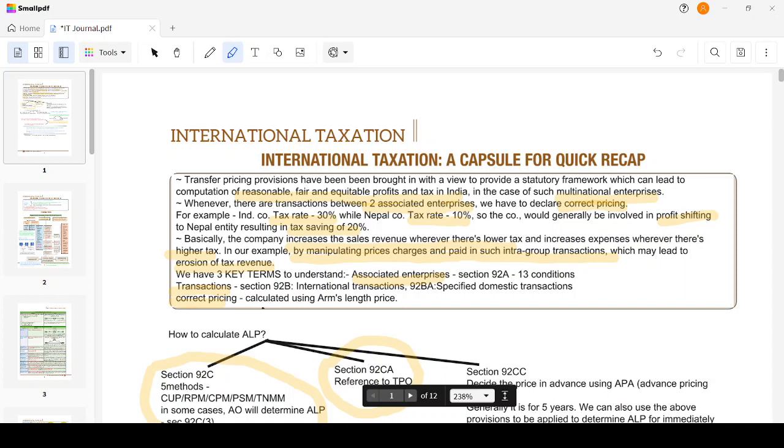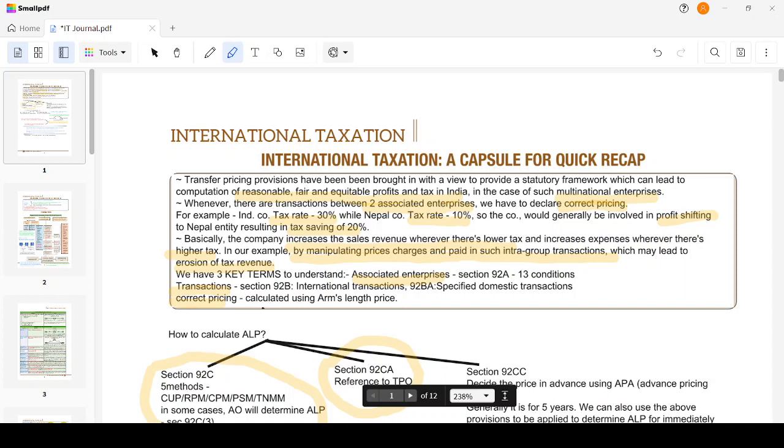So, for example, an Indian company has a tax rate of 30%, while a Nepal company has a tax of 10%. So, the entity would generally be involved in profit shifting from India to the Nepal entity, resulting in a tax saving of 20% to the entity.